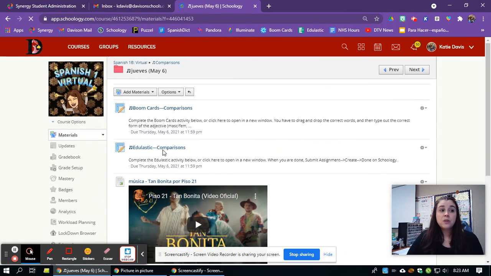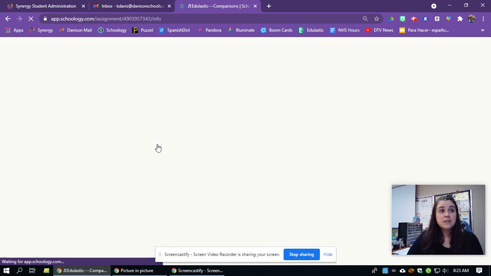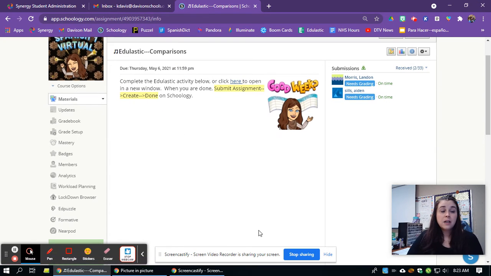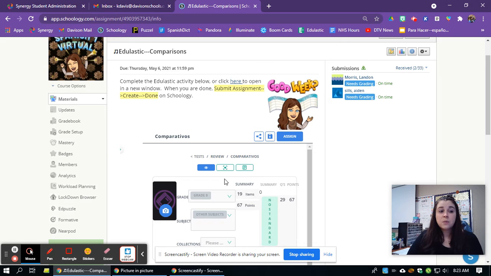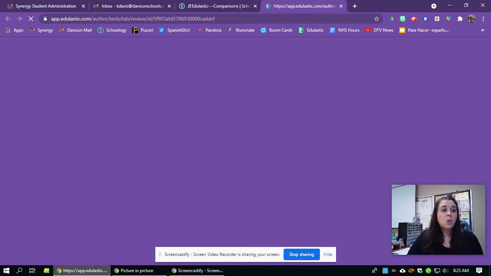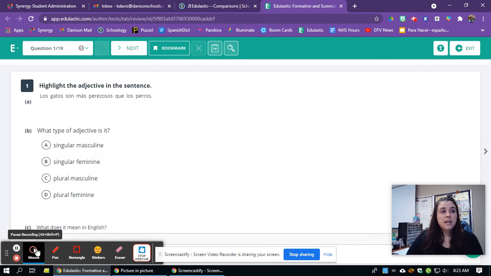And then you're going to do the Edulastic comparison assignment that I have for you here. I may recommend, if this window is a little small, opening it in a separate window. It just makes it a little bit bigger. So you're doing some highlighting and then some multi-part questions with this. So I have this question and you're going to highlight the adjective. And remember, our adjectives are descriptive words. So los gatos son más perezosos que los perros. So our adjective is lazy. They are lazier than the dogs. So I'm going to click that.